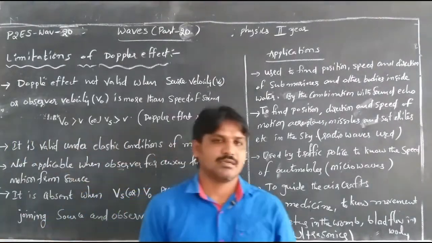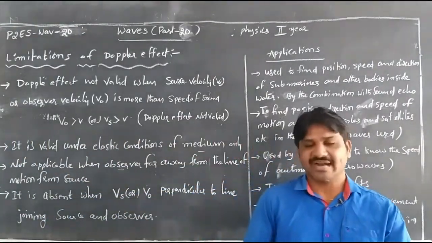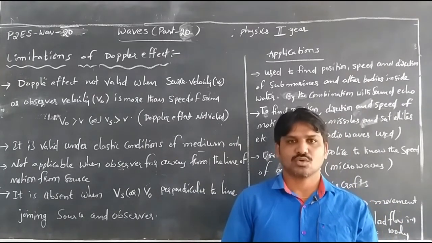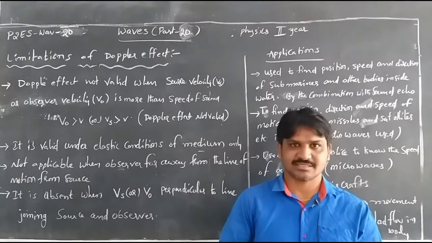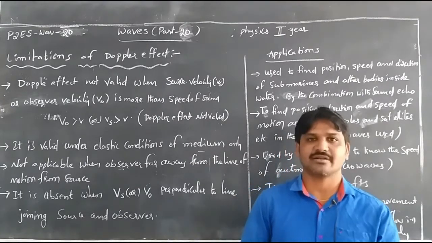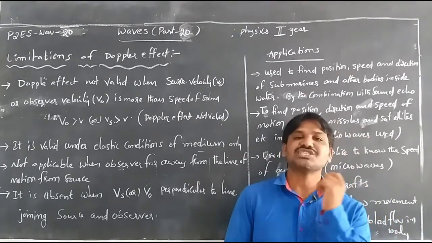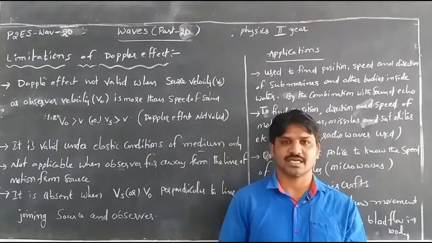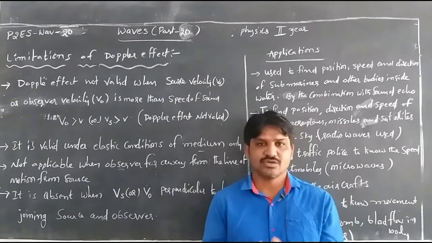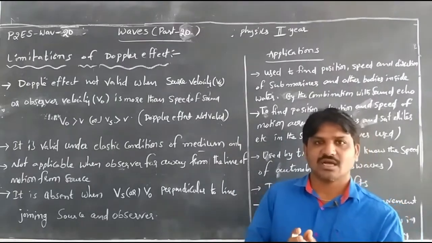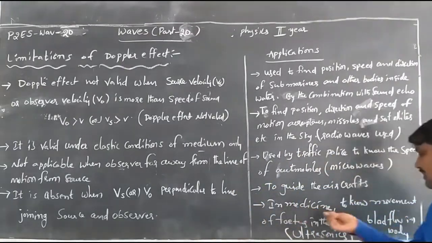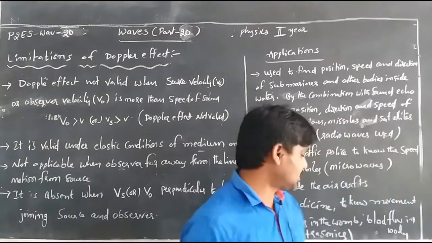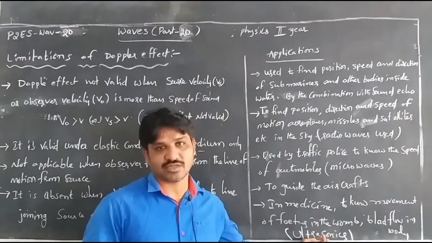And also to identify binary stars, to determine the Saturn rings and the rotational speed of the sun. In medicine, to know the movement of the fetus and the blood flow, we use ultrasonic waves.